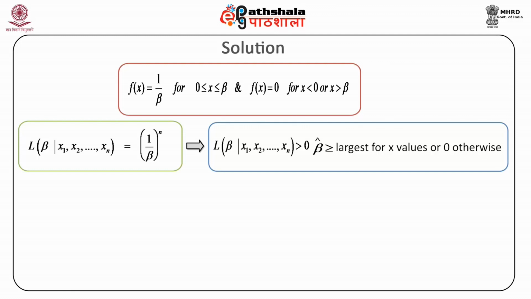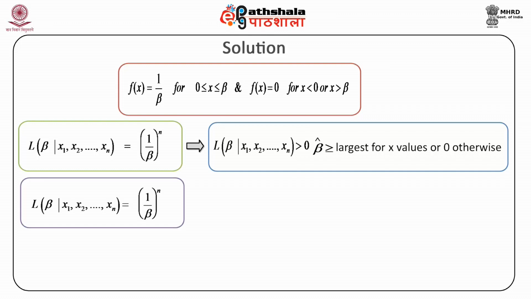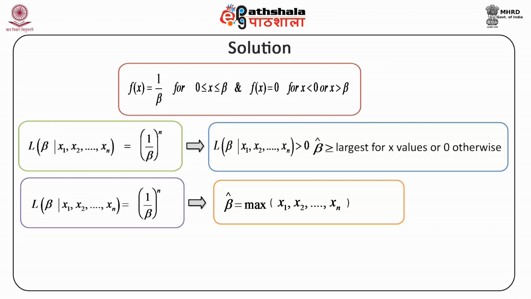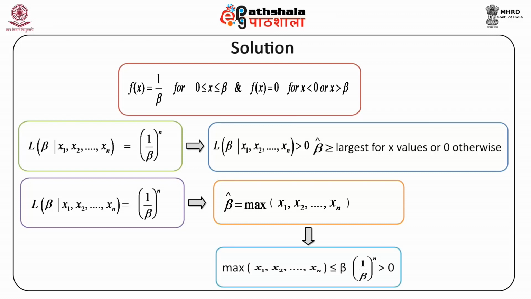Since this likelihood function is equal to 1 upon beta raised to the power n, and this increases as beta decreases, we have to make beta as small as possible to maximize the likelihood function. Hence, beta hat is equal to the maximum of x1, x2 to xn. As long as this maximum of x1 to xn is less than or equal to beta, the likelihood would always be 1 upon beta raised to the power n and greater than 0.